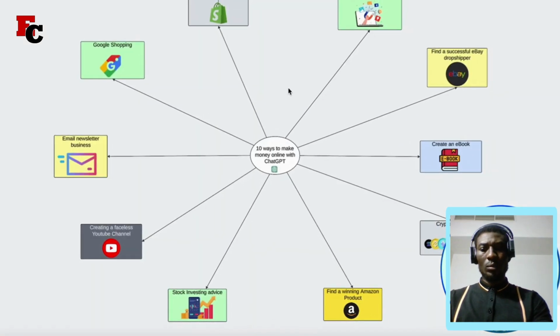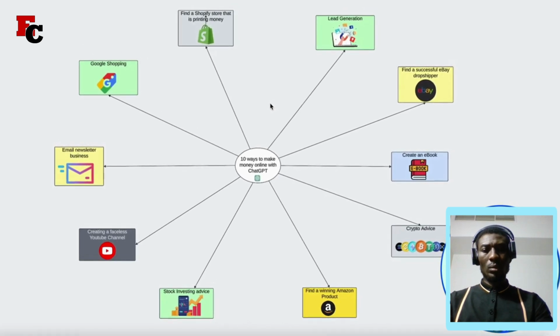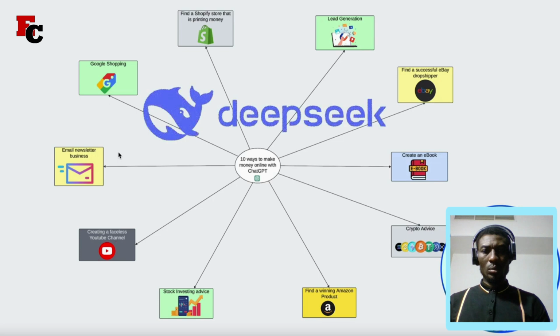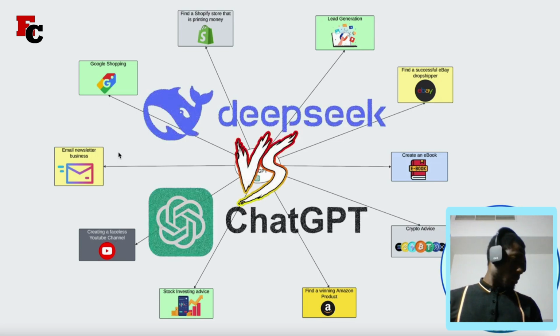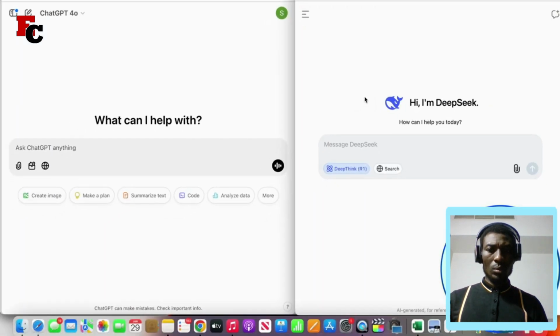But what I want to quickly do is put DeepSeek to the test. And on the screen right now, as we can see, I've got 10 different ways that a beginner can use ChatGPT to start making money online. I'm going to pick a random one and I'm going to compare how efficient DeepSeek is in comparison to ChatGPT when it comes to fulfilling on my prompt. So let's go with this one over here, finding a Shopify store that is printing money. On the right hand side over here, we've got DeepSeek, and on the left hand side, we've got ChatGPT.